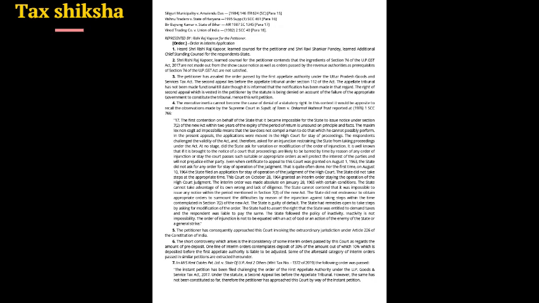In the present appeals, the applications were moved in the High Court for stay of proceedings. The respondents challenged the validity of the Act and, therefore, asked for an injunction restraining the state from taking proceedings under the Act. At no stage did the state ask for variation or modification of the order of injunction.